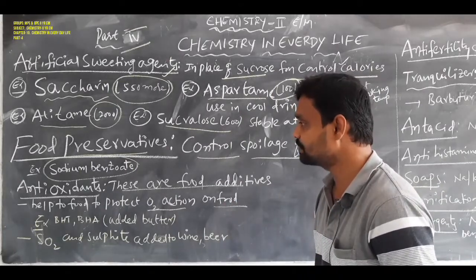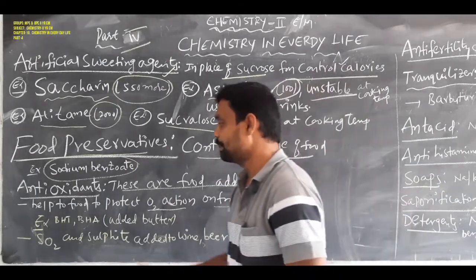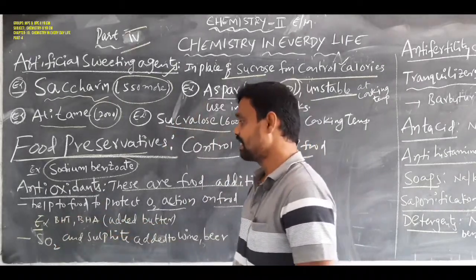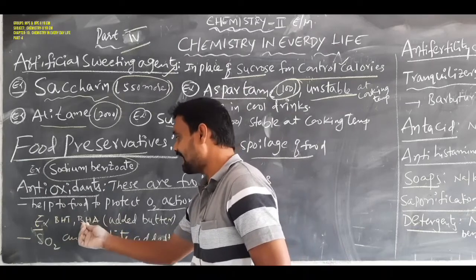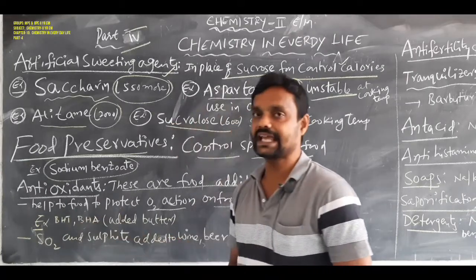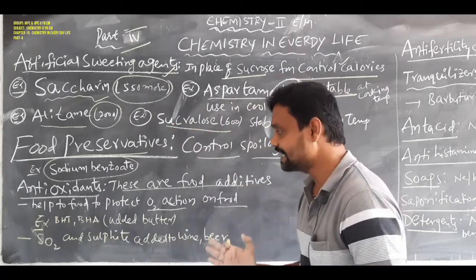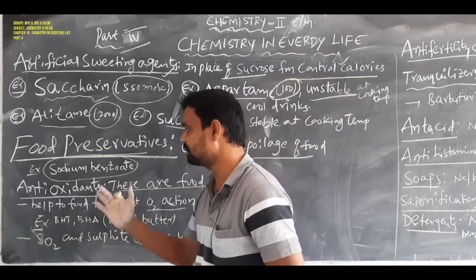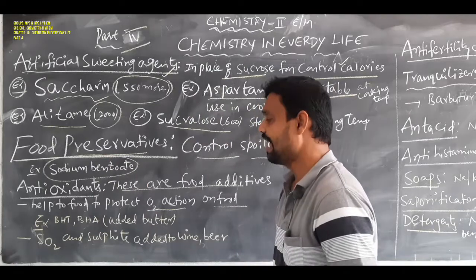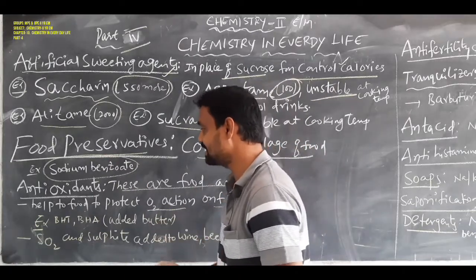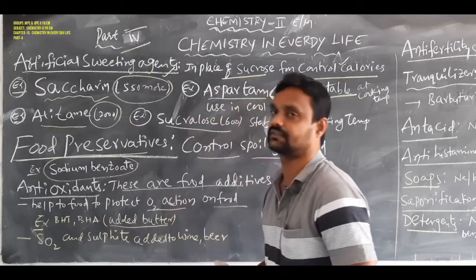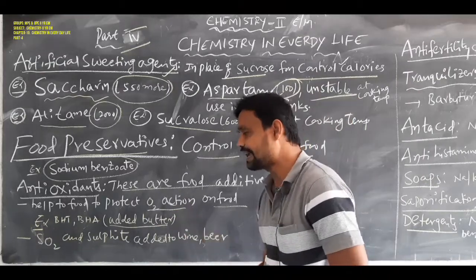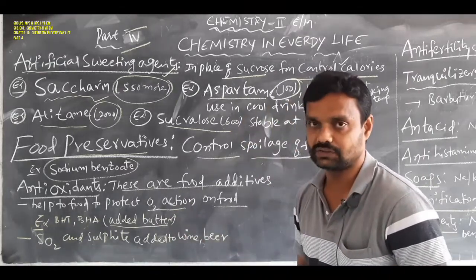An example of antioxidants is butylated hydroxytoluene (BHT) and butylated hydroxyanisole (BHA). BHT and BHA are added to butter to prevent the action of oxygen on that food.